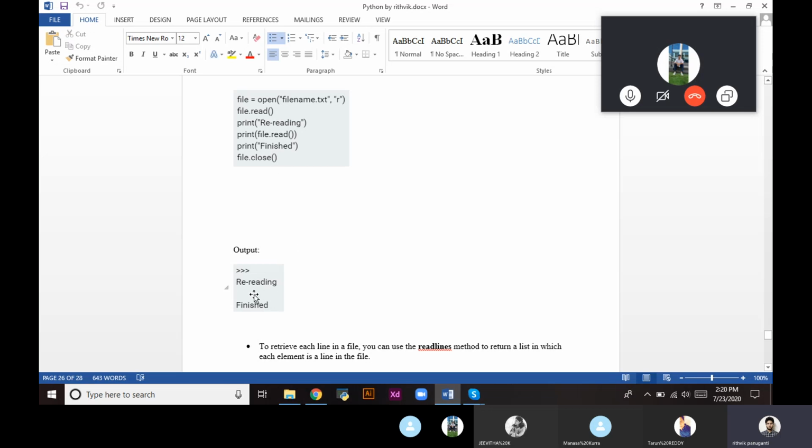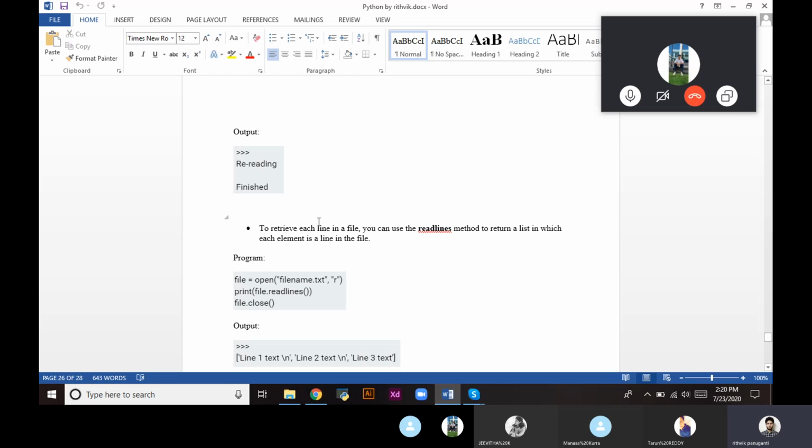So why do we get a blank space here? Because once a file has been read, we can't read it again in our program. The first time the file was read, and when we print file dot read again, it is blank, it is nothing. The file has already been read, so we can't read it again.